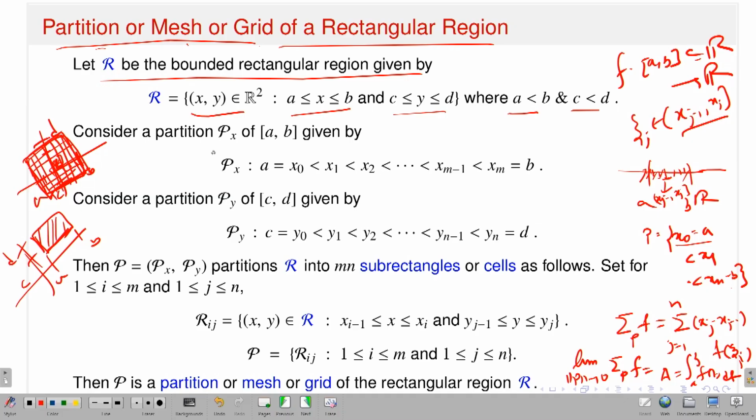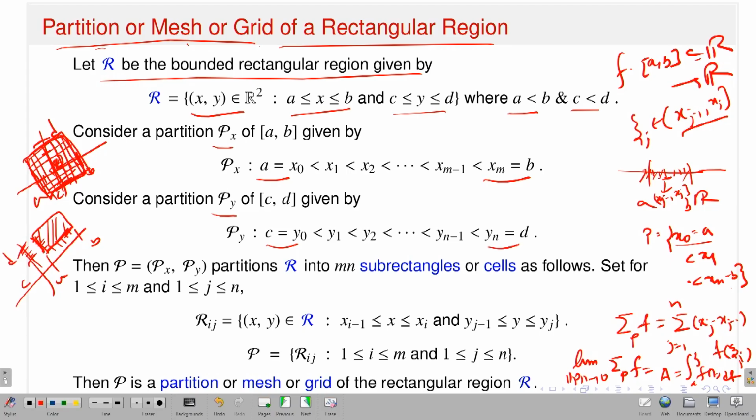Now consider the partition Px of [a, b]. Once I have a closed interval [a, b] on the x-axis, you can take a partition with finitely many points, whose first point x0 is a and last endpoint xn is b. Consider a partition Py of [c, d], that means take a partition of this interval on the y-axis, where y0 is equal to c and yn is equal to d.